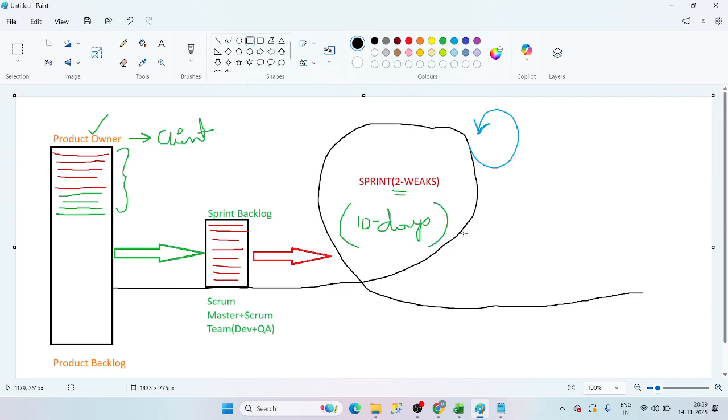Yes, everybody is working like this. Then why do we call agile iterative? Everyone is working. I didn't get you. Everybody is working every day. So why are we saying agile is iterative?